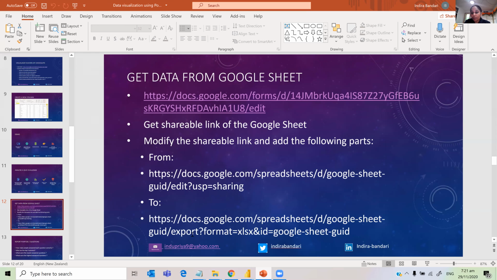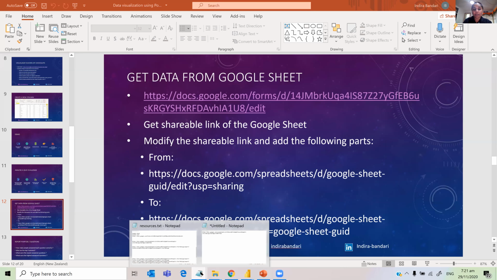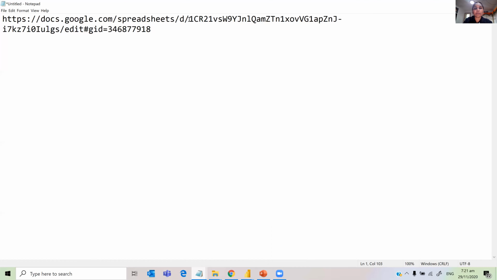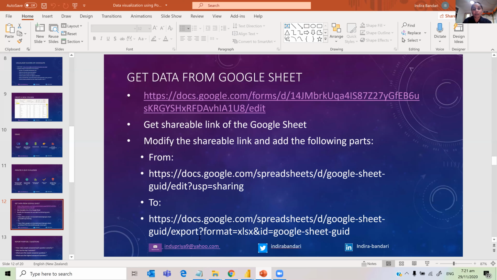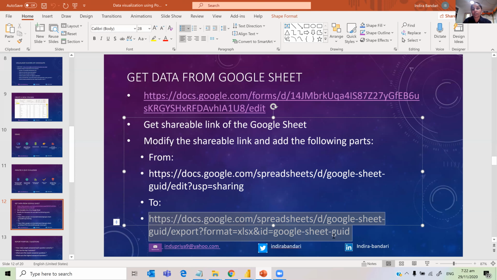What we are trying to do here is export that in an Excel form, and we have to give the Google ID equals the same GUID. So I will do that here. See, this is my Google ID. So if I just copy this, okay, I'll just copy this whole thing first.